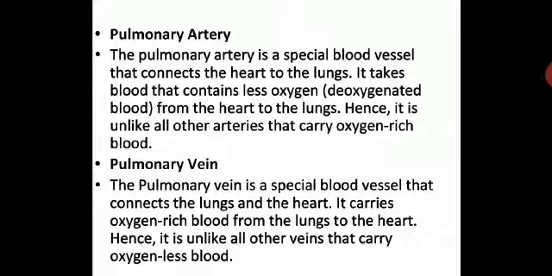So let us see blood vessels connects. This is the blood vessel that connects the heart to the lungs. So the heart is connected to the lungs with the help of the pulmonary artery. It takes blood that contains less oxygen, that is deoxygenated blood. Less oxygen means a little amount of oxygen, and that is also called deoxygenated blood. It is taken from the heart to the lungs.